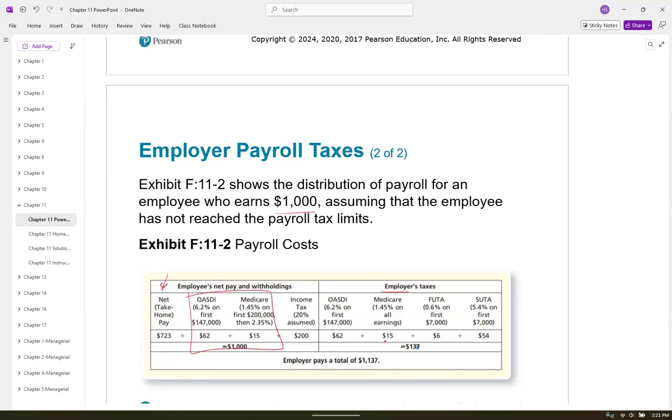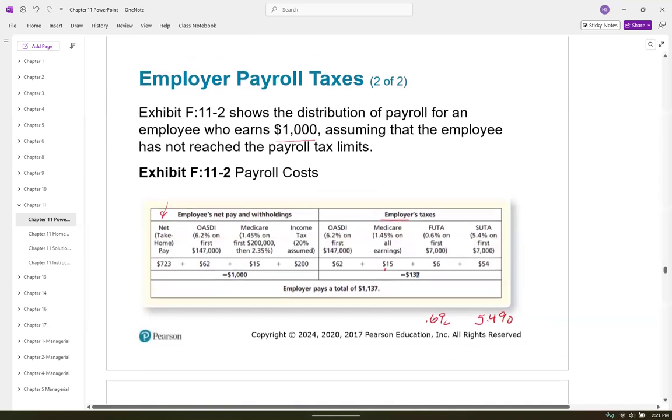Okay, look, those two are the same, employee and the employer portion. Okay, then we have the FUTA. The FUTA is 0.6%. That's not even 1% on the first 7,000 of earnings. And then the SUTA is 5.4% on the first 7,000.